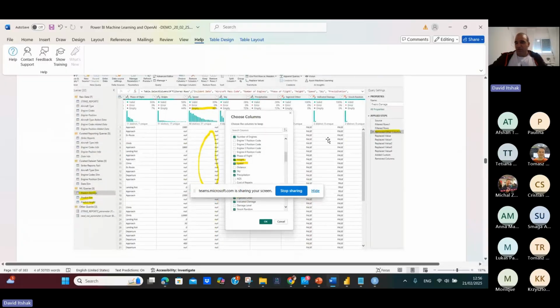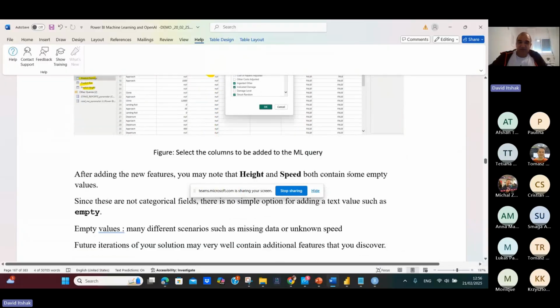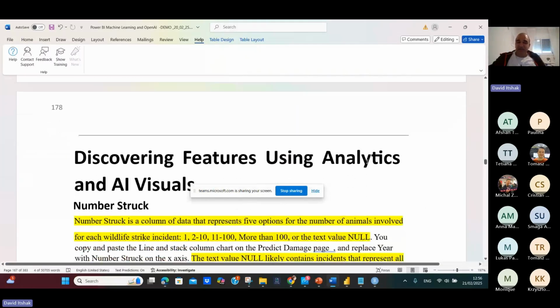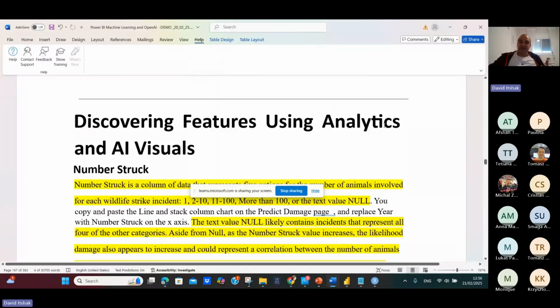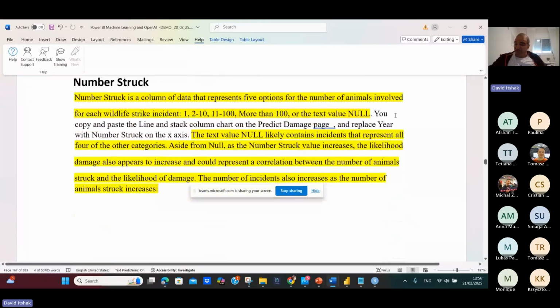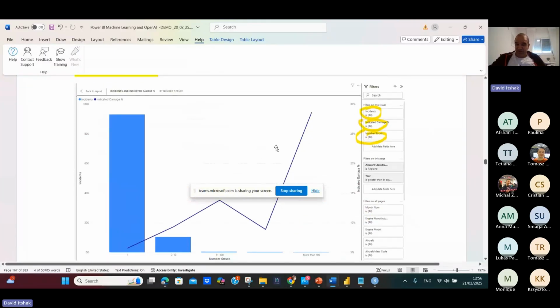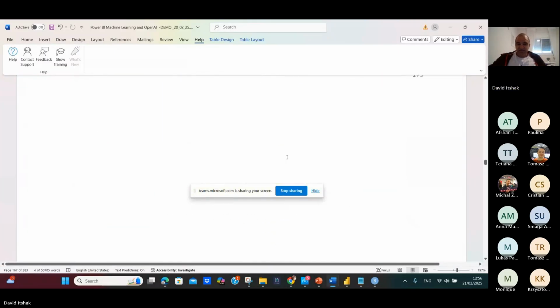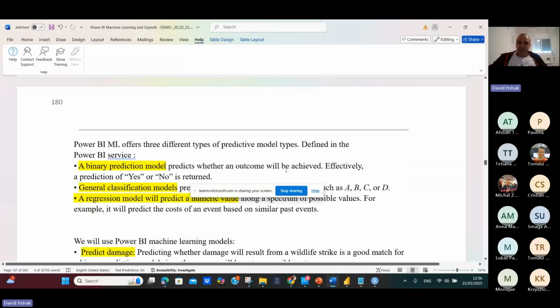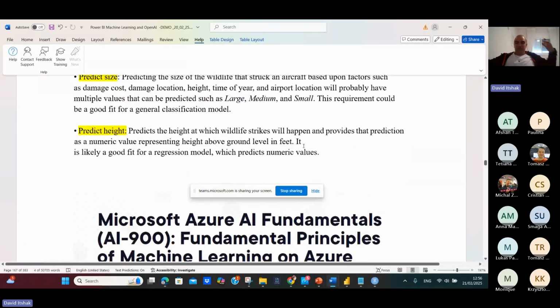And we will add a new feature to the ML queries, as we discovered with Power BI, with R and Python. By the way, I can discover another feature using graphs, for example, which will affect, this is the other way. And after you do this, you are ready to upload your database, data model to the Azure AI.